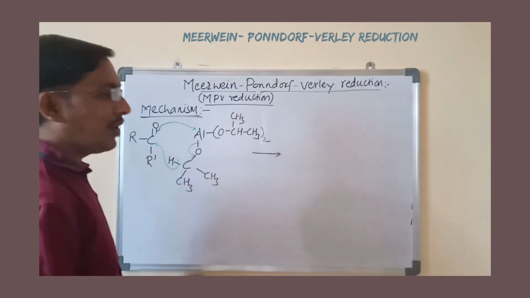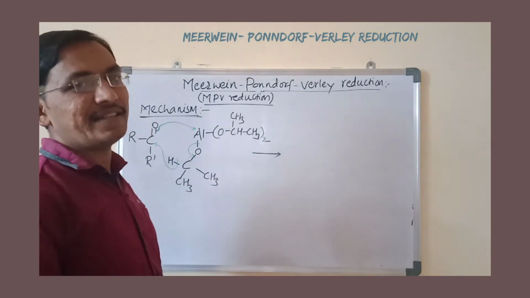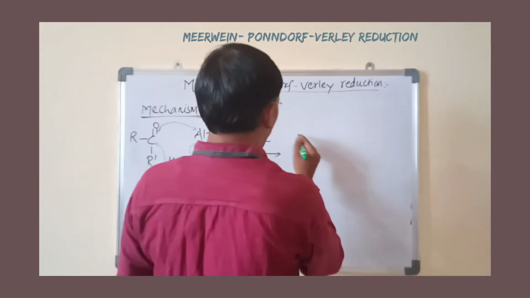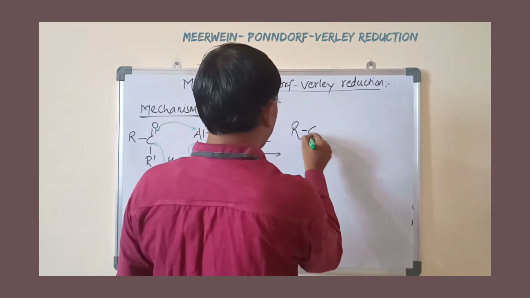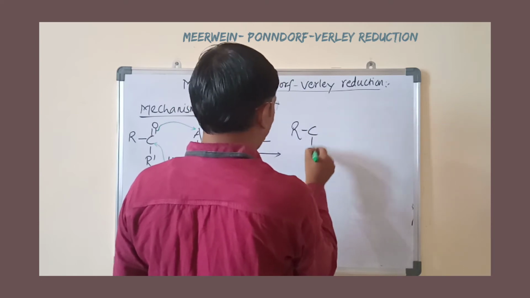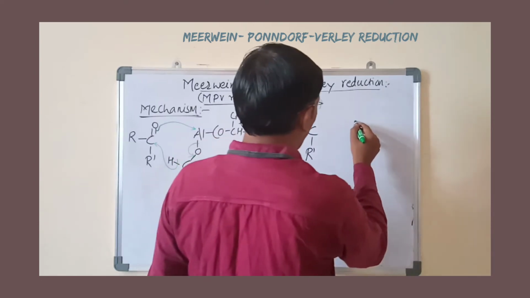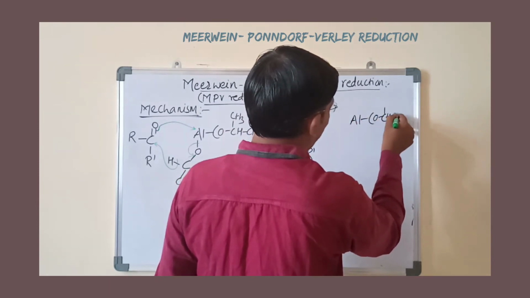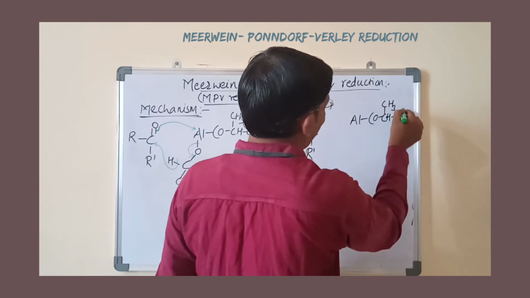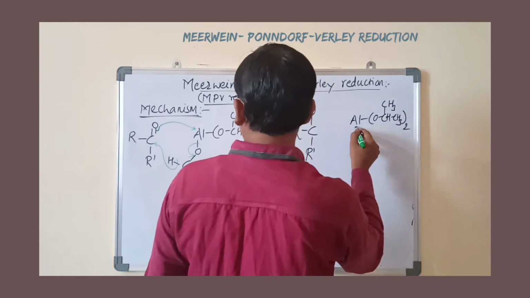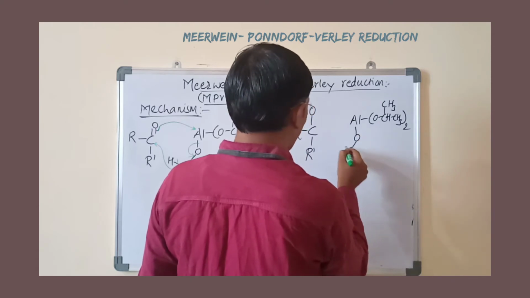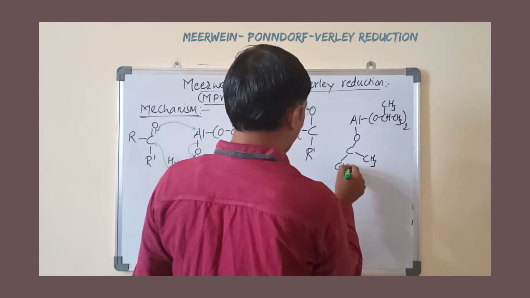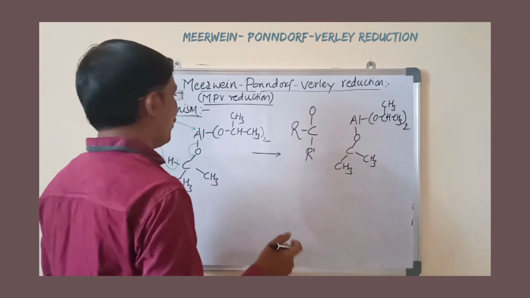Then we will get a cyclic transition state. This reaction takes place through a cyclic transition state, and here the intermediate R C, here this is R dash, oxygen, here this is aluminum O C H CH3 CH3, taken 2 times, and separately one O C H CH3 CH3.